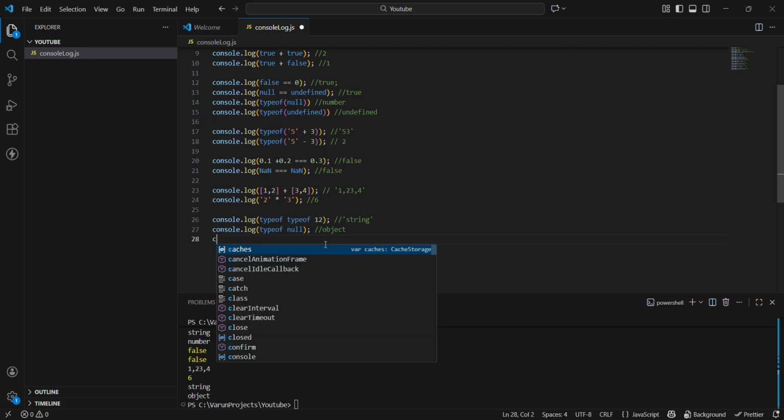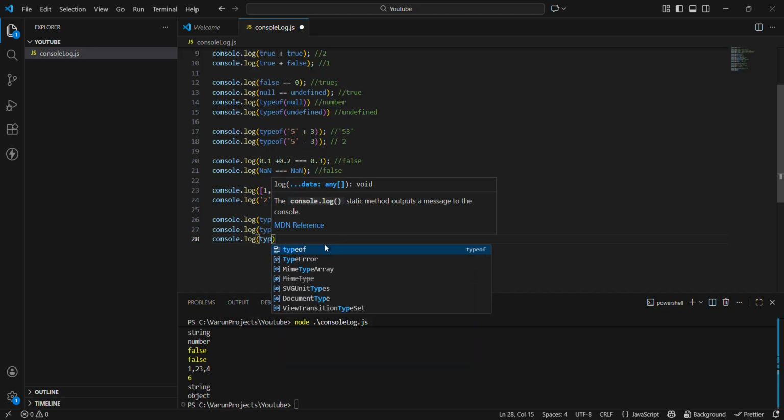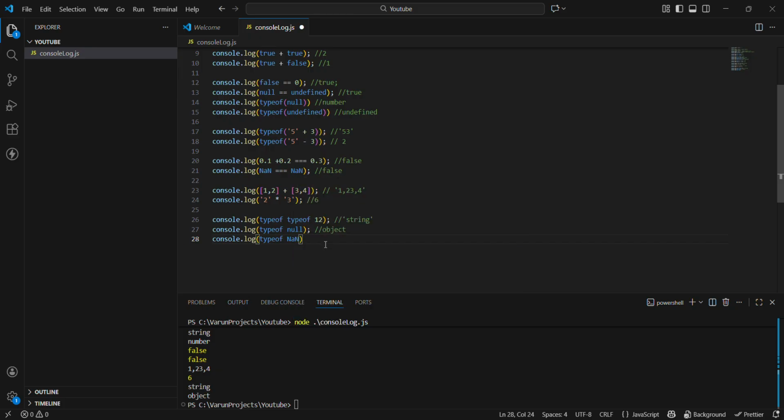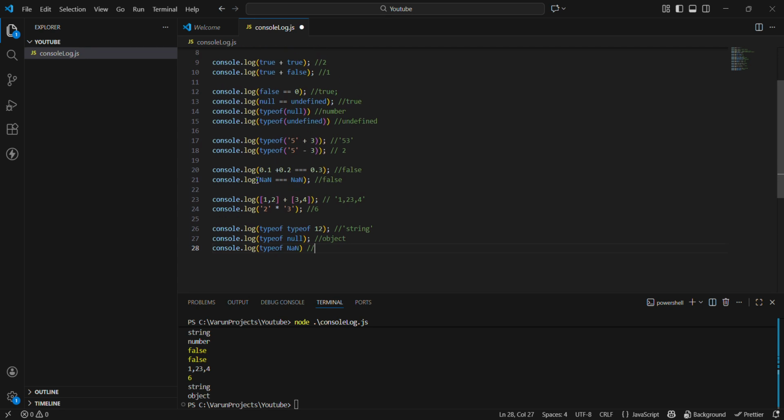Let's go on to the next thing. console.log typeof NaN, not a number. So come on, guys, what do you think will be the output? We have done this one: NaN triple equal to NaN is false.